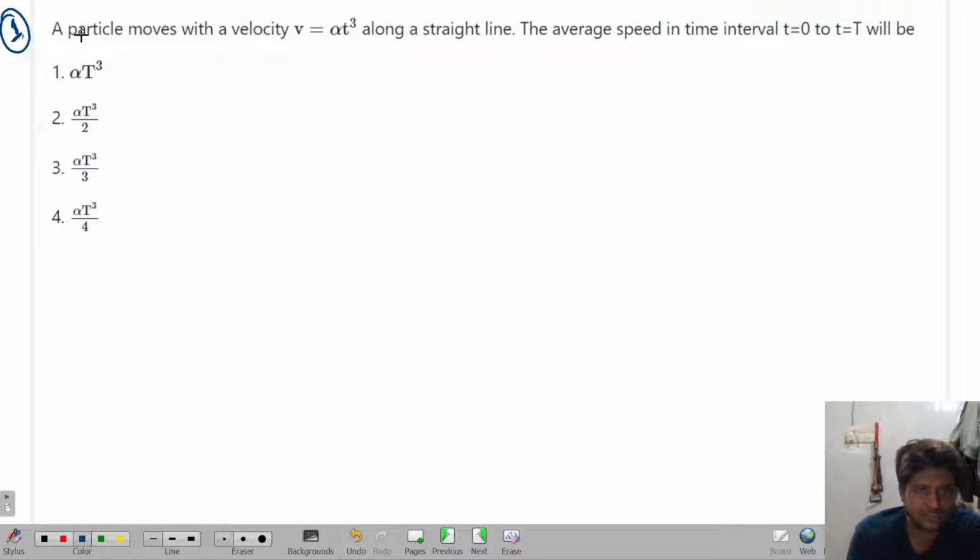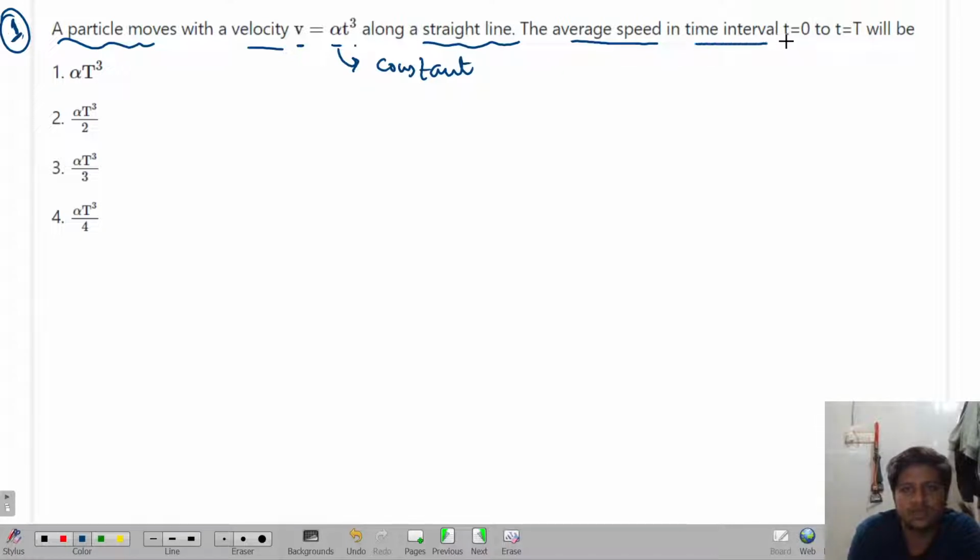I'll repeat the question once. A particle moves with velocity v equal to alpha t cube. Consider this alpha to be a constant factor, along a straight line. The average speed in the time interval t equal to 0 to 2, equal to capital T, will be. So it is asking for average speed in the time interval.